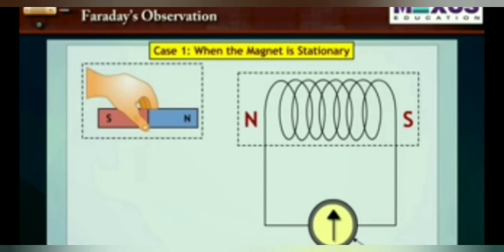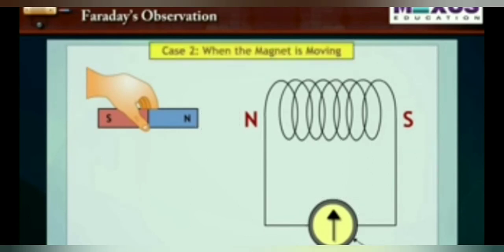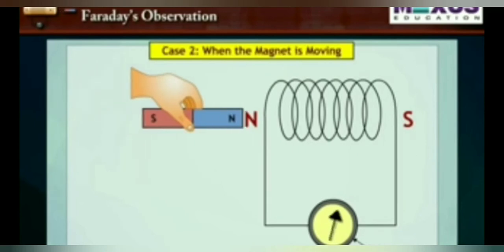So see, again I am telling you, case 1: if the magnet is stationary, there is no deflection in the galvanometer. And in case 2, if you move the north pole towards one end of the solenoid, there is some deflection in the galvanometer. Okay, now if you move the magnet away, the deflection will get opposite.